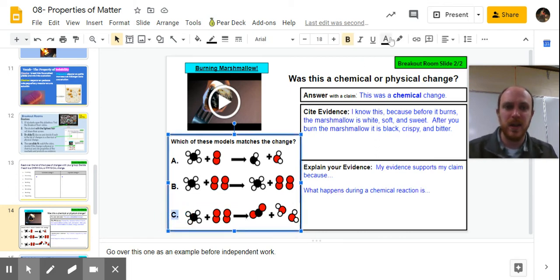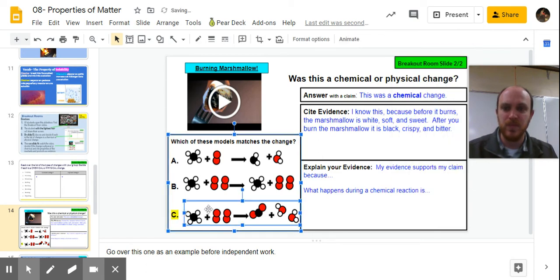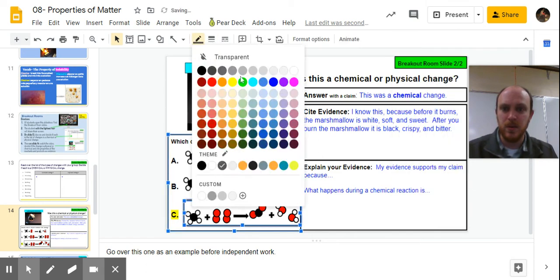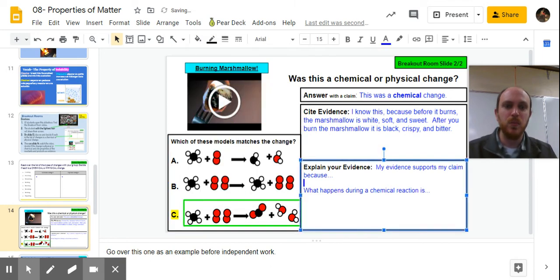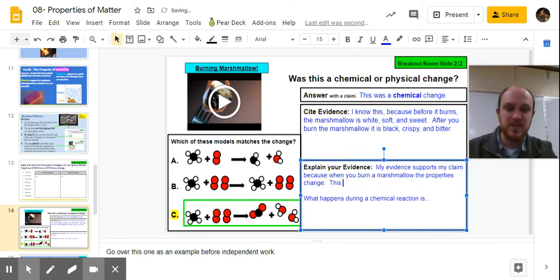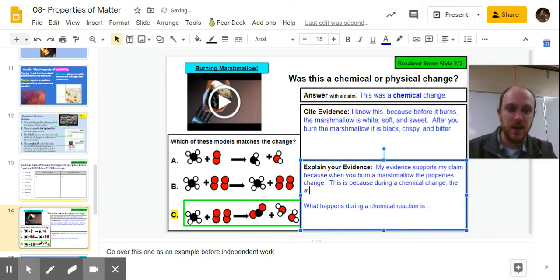I'm just going to maybe highlight the C, or I can put a green box around it. There I go. So my evidence supports my claim because what happens during a chemical reaction? These are kind of 2 sentence starters to help you think of the same thing. Because when you burn a marshmallow, the properties change. This is because during a chemical change, the atoms separate and form new molecules in the products.